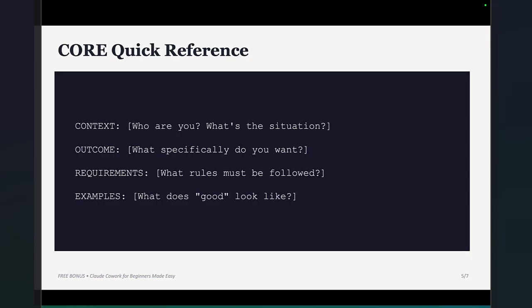So, quick reference. Context, who are you? What's the situation? Outcome, what specifically do you want in this task? Requirements, what rules must be followed? And examples, what does good look like? Or what is a good folder structure? What is a good research report? What is a good email draft to my subscribers? All those things, think about them first and then give the instruction.